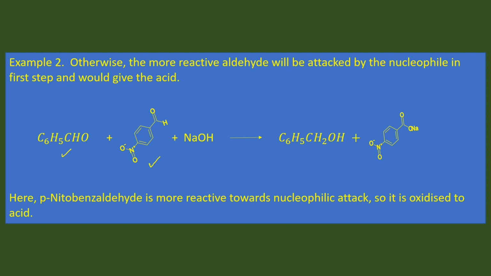So, in presence of caustic soda solution, this molecule would get oxidized to sodium salt of acid, and benzaldehyde molecule will get reduced to benzyl alcohol. Here para-nitrobenzaldehyde is more reactive towards nucleophilic attack, so it is oxidized to acid always.